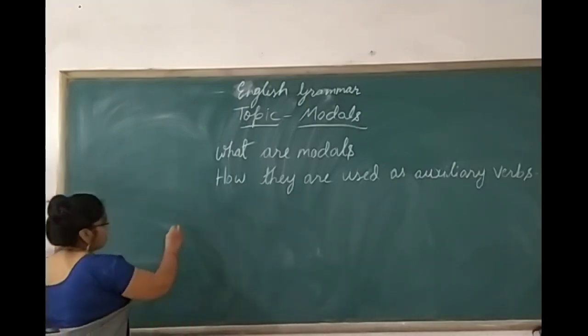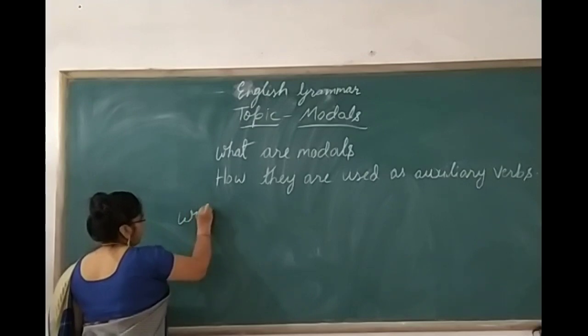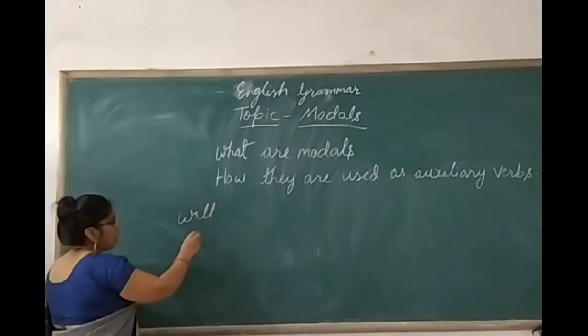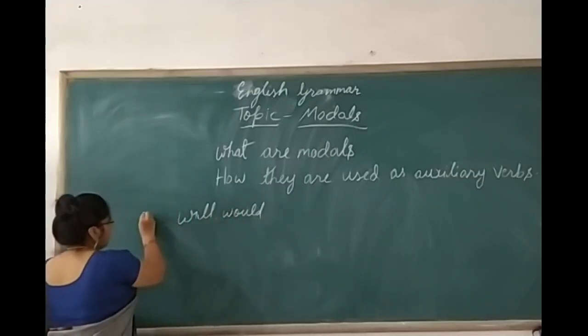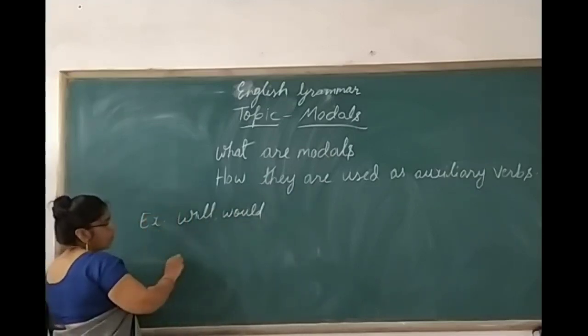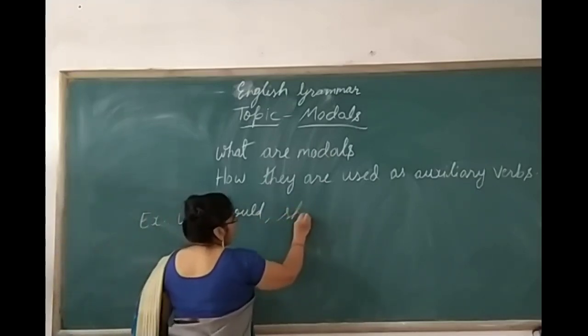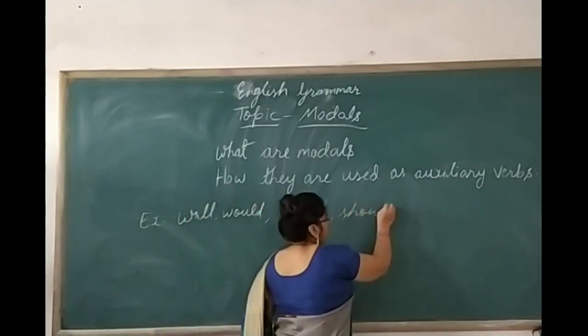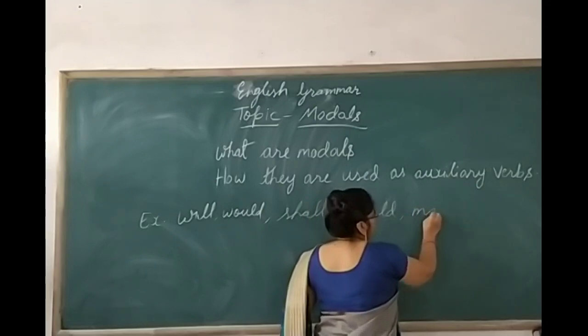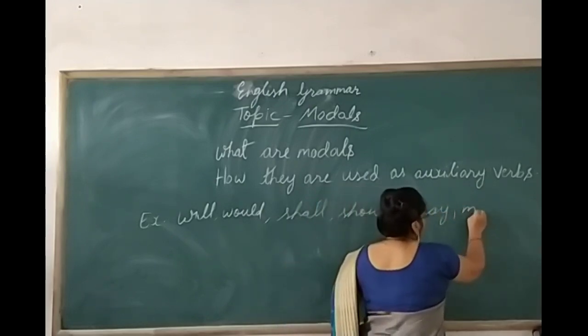For example, will. What is the past tense of will? Would. These are modals. These are the examples of modals. Then shall. Past tense of shall is should. Then may. Past tense of may is might.